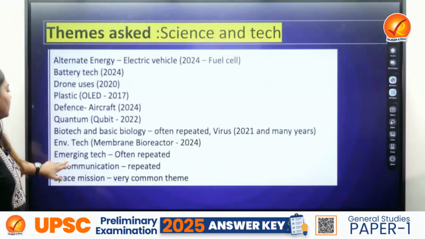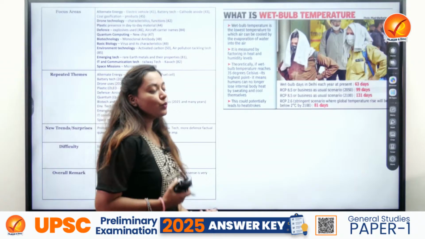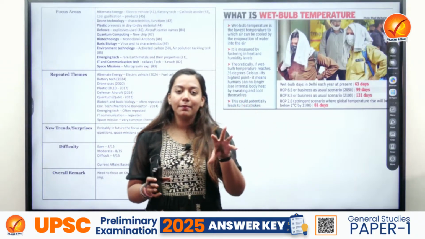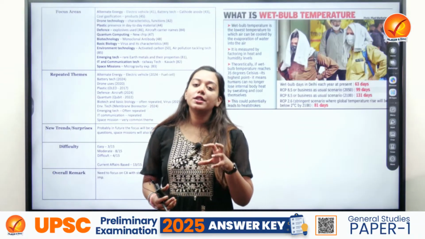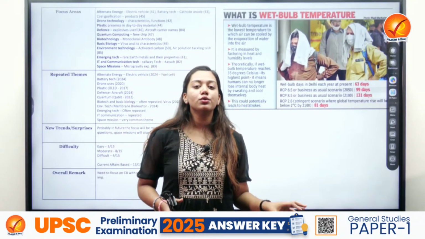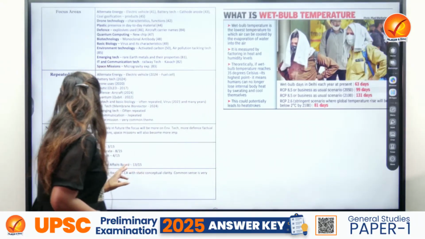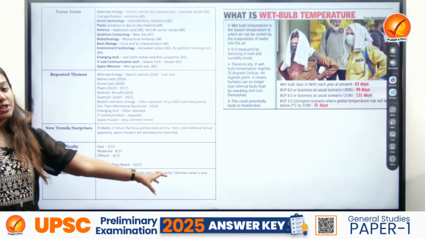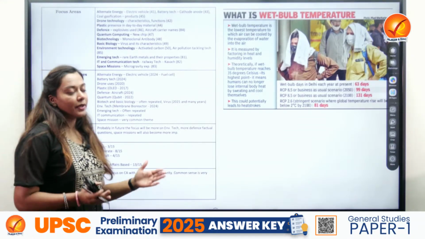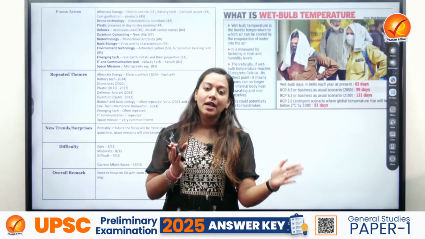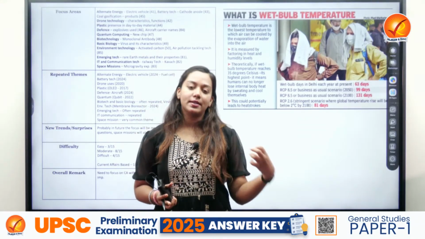Now, talking about the new trends or the surprising trend, I would say that as we see more convergence between environment and technology and science and technology, the technologies which are of more environmental and social use could be an emerging trend in the upcoming paper. So we should be prepared for that. Of course, talking about the difficulty level, I would say it will move between easy to difficult level. The reason for this is some of the questions were easily eliminatable, while the others were a little more conceptual.